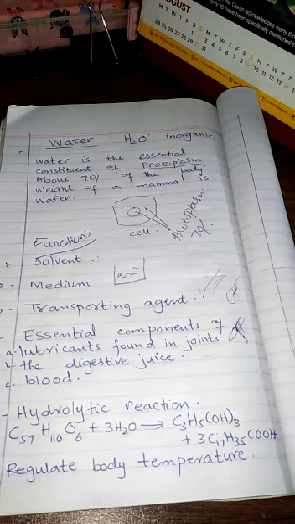Our blood consists of a large amount of water. In our blood, a large amount of water is present. It is an essential component of lubricants, digestive juices and blood. It is also very important in hydrolytic reactions.